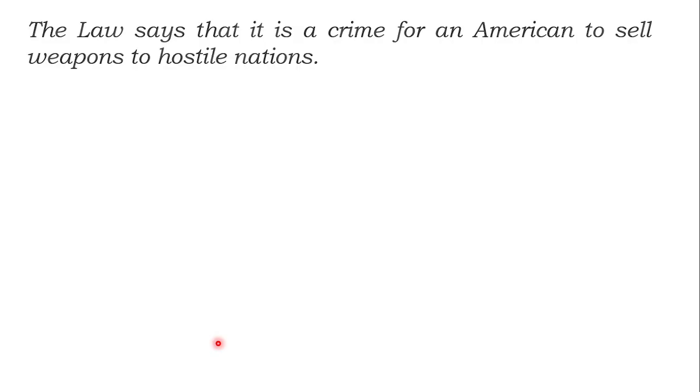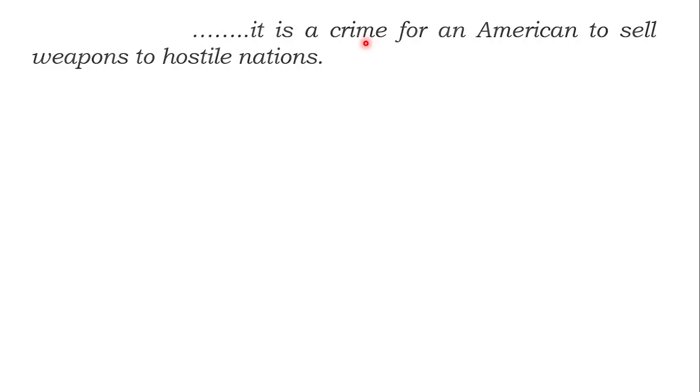First sentence: the law says that it is a crime for an American to sell weapons to a hostile nation. If an American is selling weapons to a hostile nation, then it is a crime. Let us not bother about the law says.